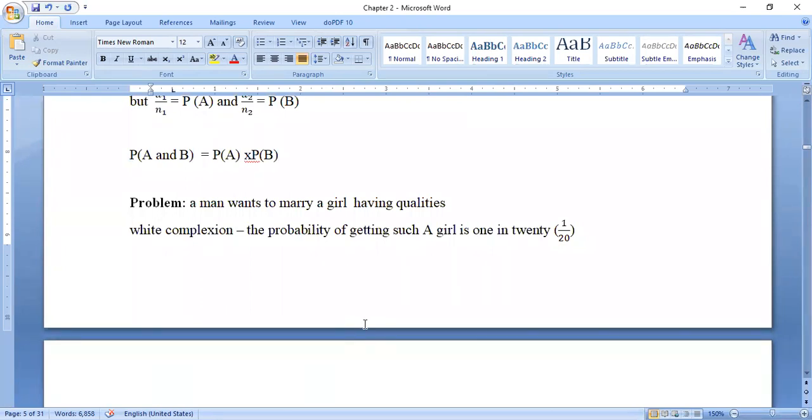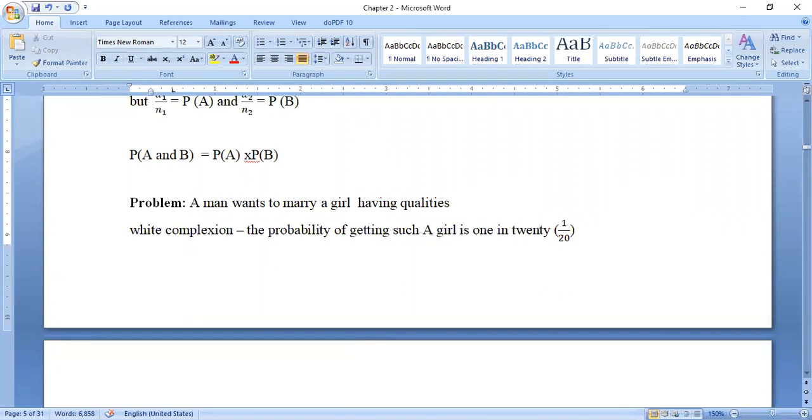A man wants to marry a girl having certain qualities. Before his marriage, he decided that the girl should have the following qualities: white complexion, the girl should be very fair.